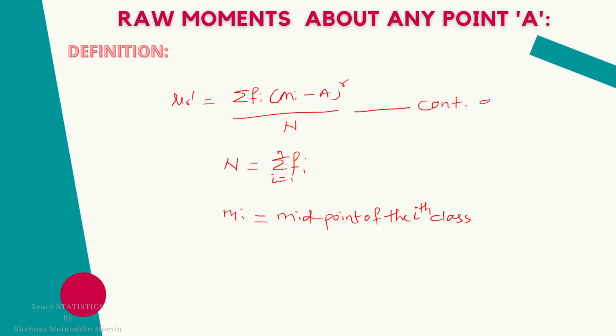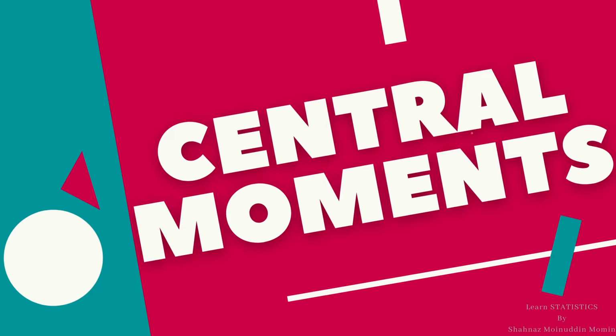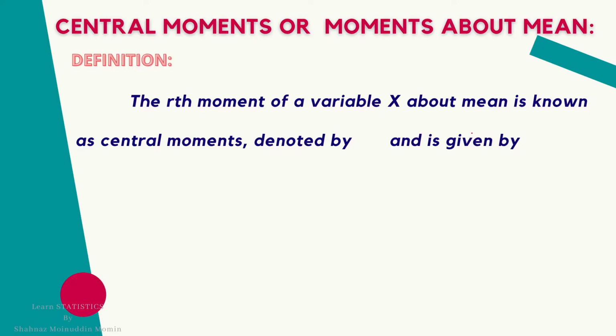This is for continuous data, a data having classes along with frequencies. All this is about raw moments. Now we shall move to the central moments. Central moments are also known as moments about mean. The rth moment of a variable x about mean is known as central moment, and they are denoted by mu r